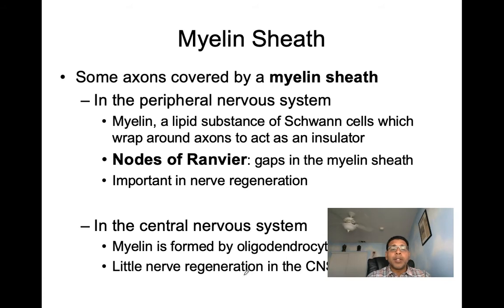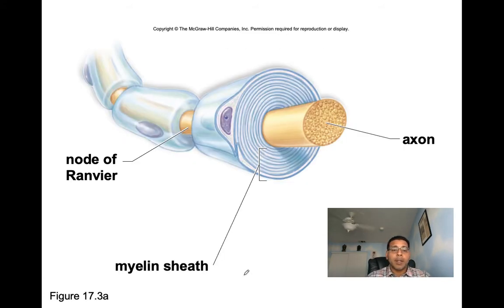And we have little nerve regeneration in the CNS. So here we can appreciate an axon, and here we've got myelin produced by this Schwann cell. And here's the Schwann cell's nucleus. So the Schwann cell wraps itself around one segment, produces the myelin, and then here you can see the next Schwann cell does the same thing, as does the third one. And then in between these cells, you can appreciate the nodes of Ranvier.